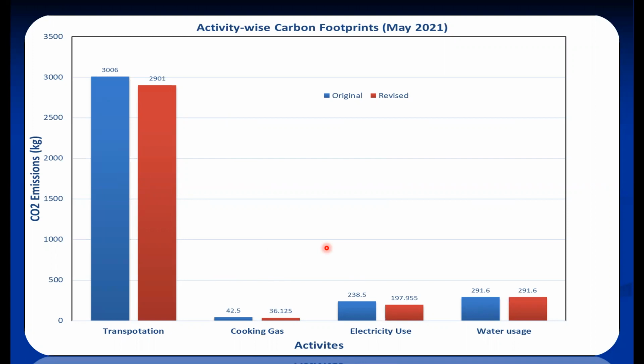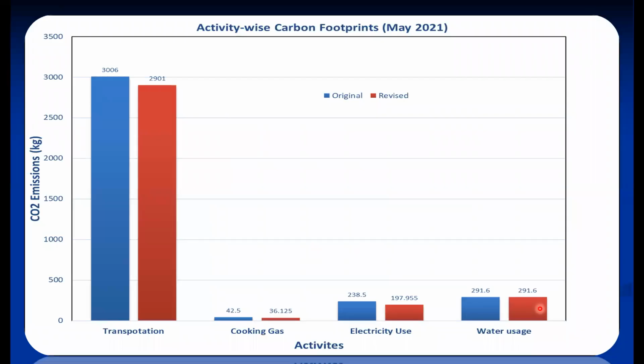So this is activity-wise carbon footprint. You are supposed to develop this for a particular month, and just predict how much we can save in that particular family. Based on the predictions, you can calculate these values. So this is about the elementary theory of carbon footprint.